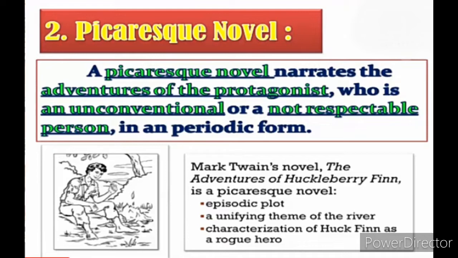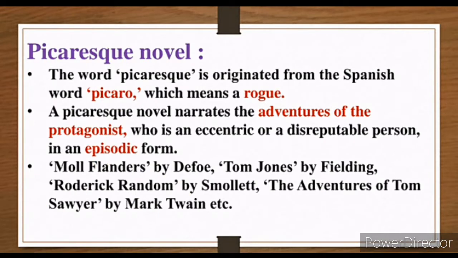It means they move from one place to another, from one environment to another, with efforts to survive. Okay, they want to survive, they want to do something in their life with a happy heart. Who is an eccentric? I had given the meaning, I'm giving it again: not following any rules and regulations. Eccentric means not following any rules and regulations, or a disreputable person. It means they are not so high class, not very important, high status people.